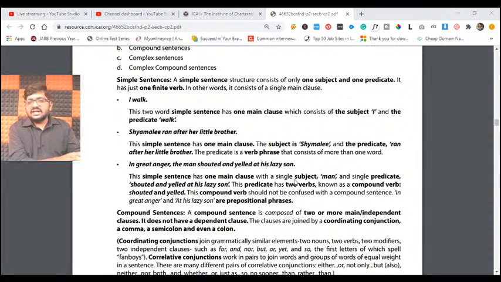Understand, friends? One single subject and what they have done. We call it as what? One subject and a predicate. If a sentence has got one subject and only one predicate, we call them as what? Simple sentences. Okay, but in case